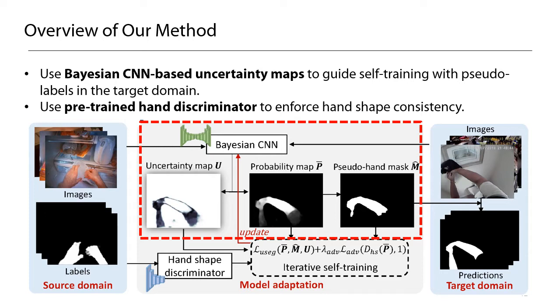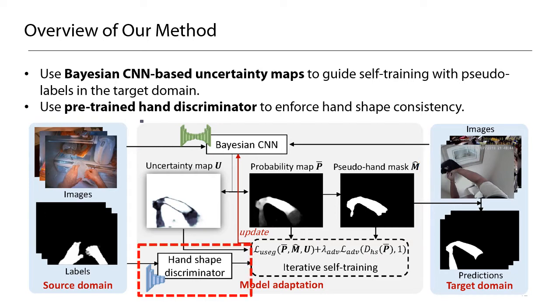Basically, the hand probability maps and uncertainty maps obtained by the segmentation model at the previous iteration are used for training the model at the next step. The second component is a pre-trained hand shape discriminator to enforce hand shape consistency across different egocentric videos. For more details of this method, please refer to our paper presented in the main conference of this CVPR.